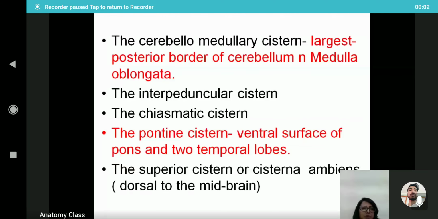The cerebellomedullary cistern is the largest, between the posterior border of the cerebellum and the medulla oblongata. The interpeduncular cistern is in the center on the base of the brain, the chiasmatic cistern is in relation to the optic chiasma, and the pontine cistern is on the ventral surface of the pons and the two temporal lobes. The superior cistern, or cisterna ambiens, is present on the dorsal aspect of the midbrain. So you should know the name and the location of each cistern.